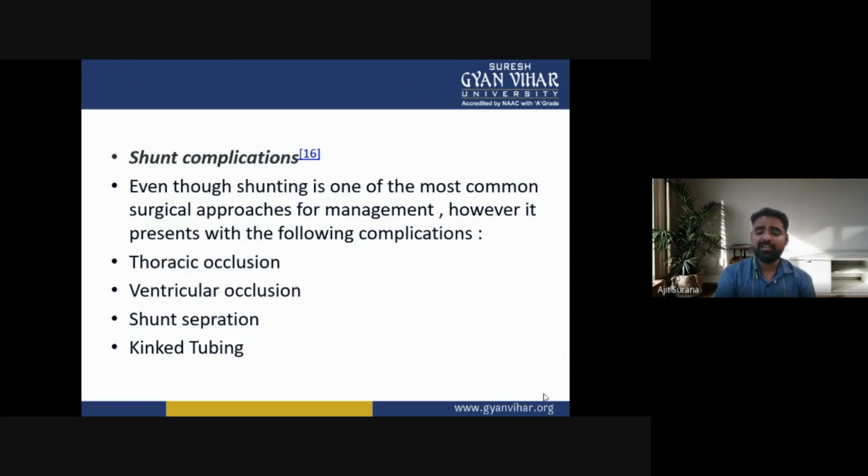Shunting is one of the most common surgical approaches for the management, but it may present with some complications like thoracic occlusion, ventricular occlusion, shunt separation, and kinking of the tubing.